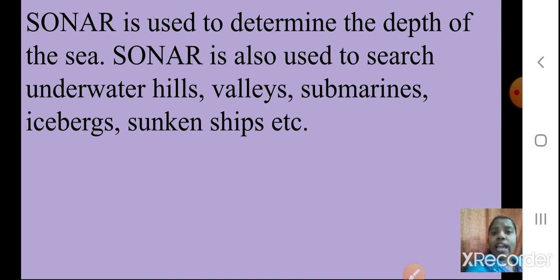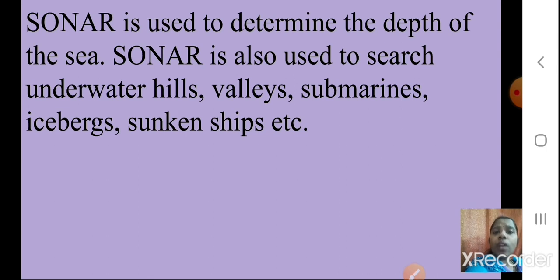They also calculate the time difference between the transmission and the reception. If you know the velocity of sound in water, of course, students, you can calculate the distance of that object underwater from the ship. Like this, you can also calculate the distance for these different things which are underwater.